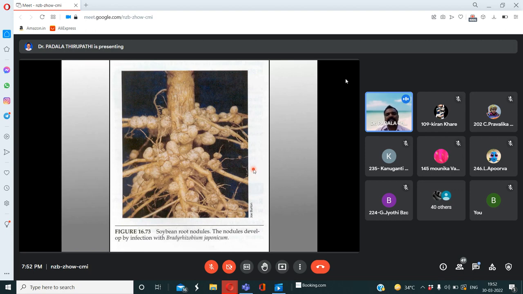So soybean plant contains number of nodules, we observed on the surface of the roots. Okay, so nodules develop by interaction